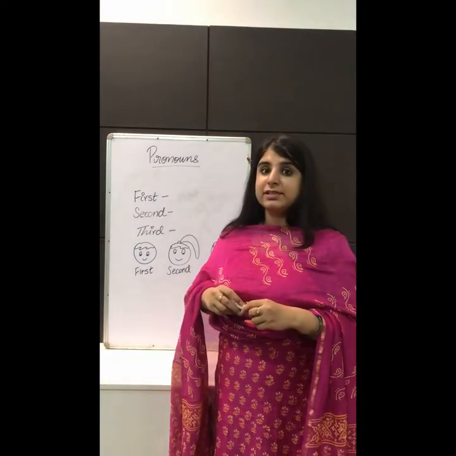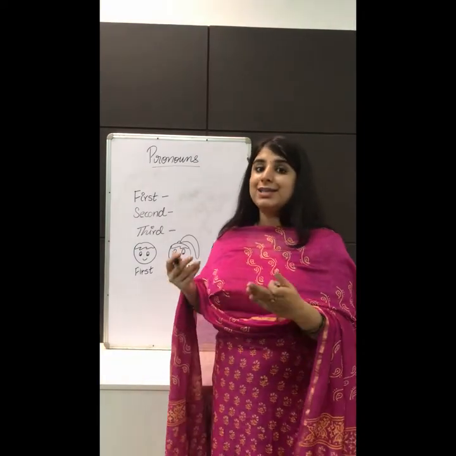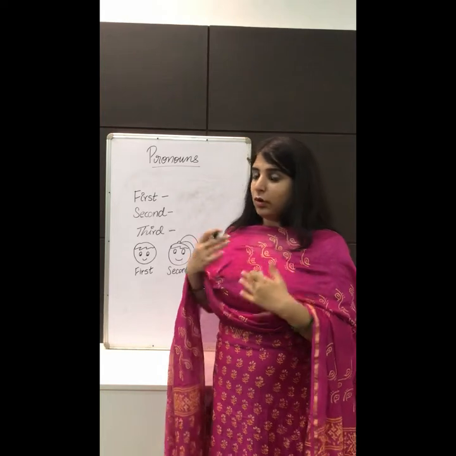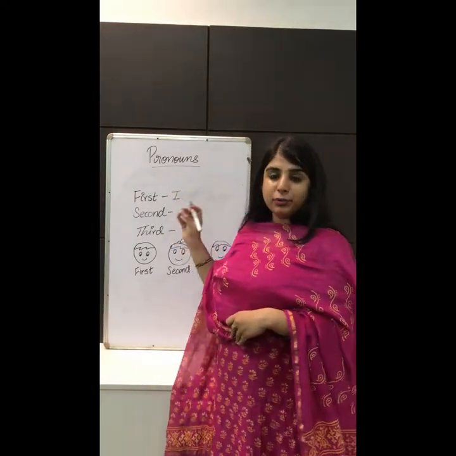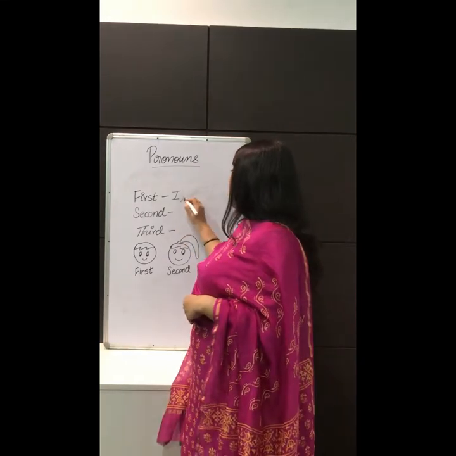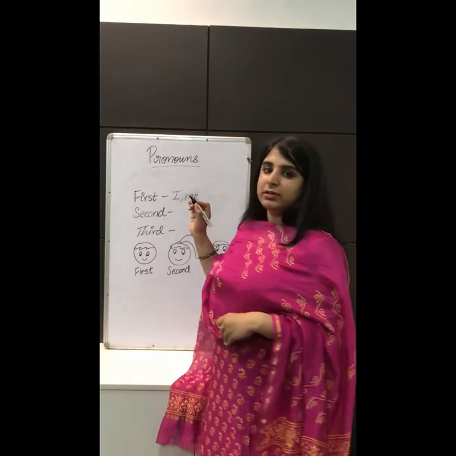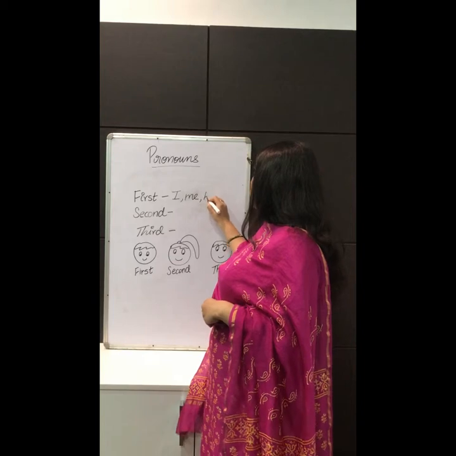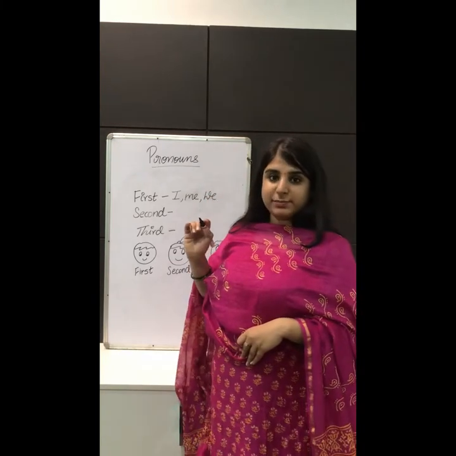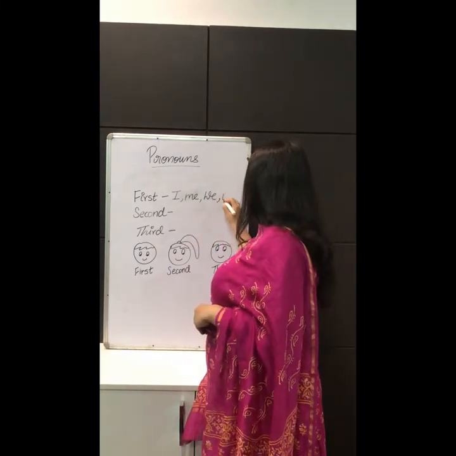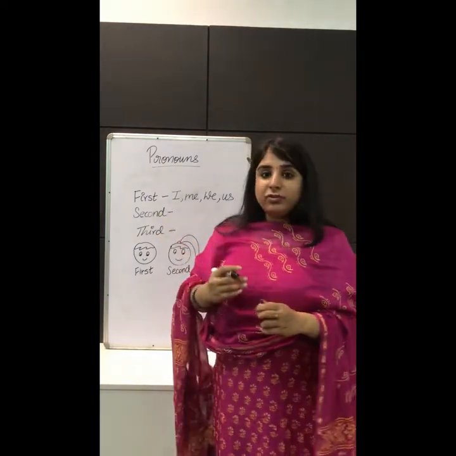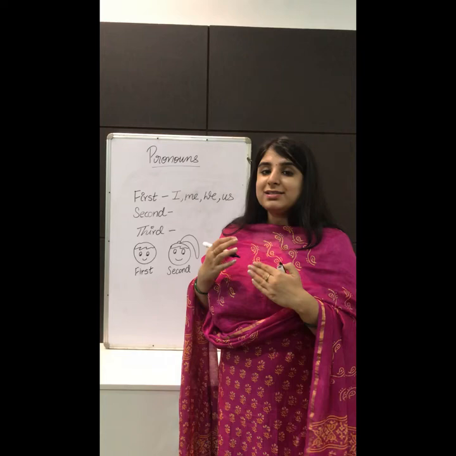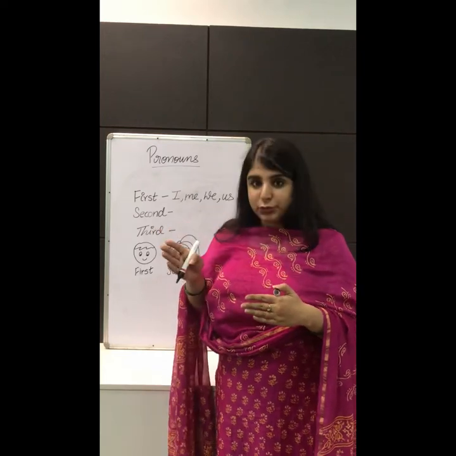So first person involves all those pronouns in which self is involved. So when I say I, then I is a pronoun of the first person and also its corresponding receiver. Then we is also a pronoun of the first person along with its corresponding receiver. In the second person, when we are talking to somebody, we will always refer to that person as you.